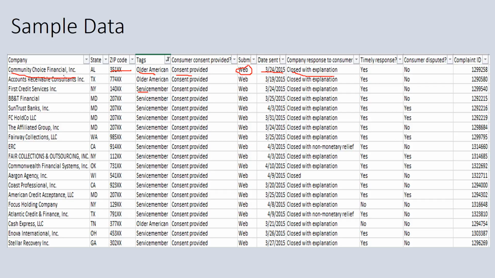This is timely response. It shows whether the company responded in a particular time or not. This shows consumer dispute. Was there any dispute with the customer or not? If it's no, then it's no. Otherwise, it will be yes. This shows the complaint ID.